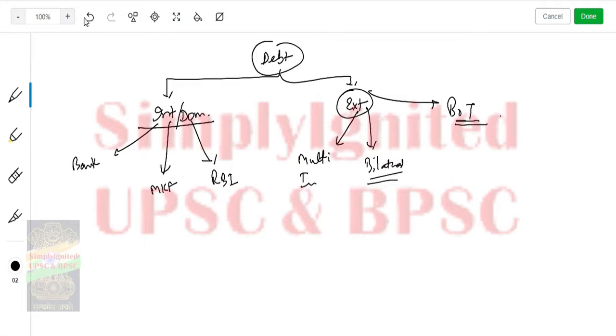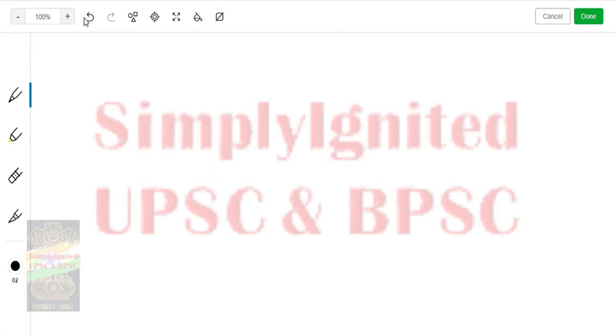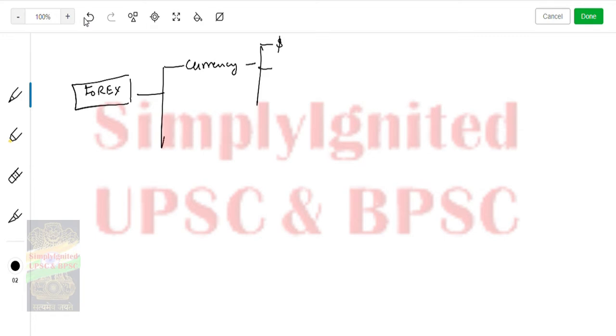What is this saying? It is just saying that foreign reserve is made up of what? Five currencies: dollar, euro, yuan, the Japanese currency, yen I think it is, and one more was there, I don't remember.